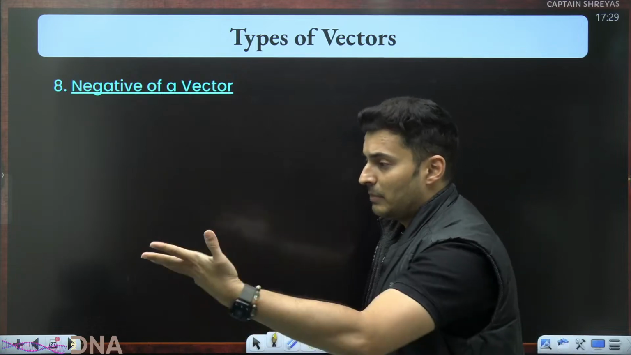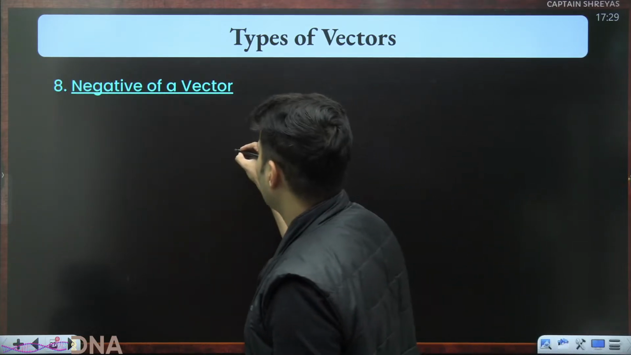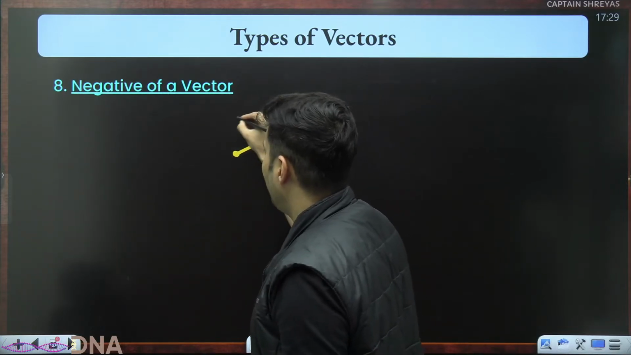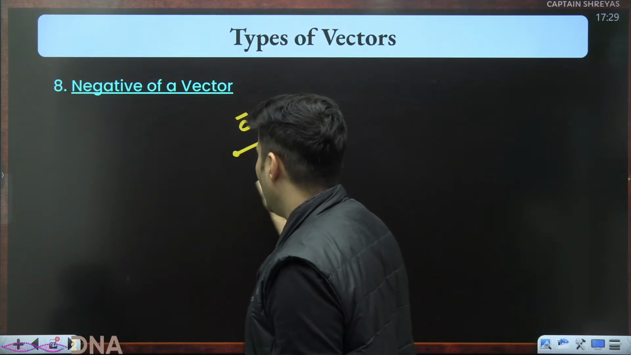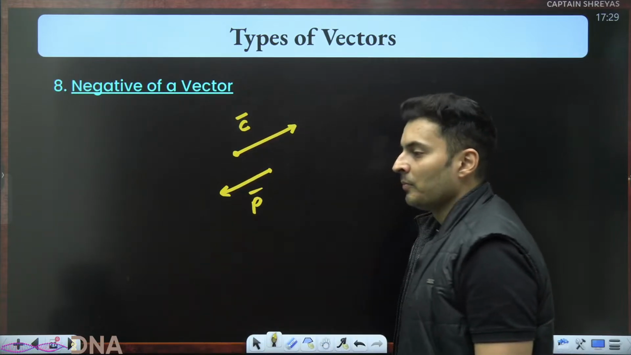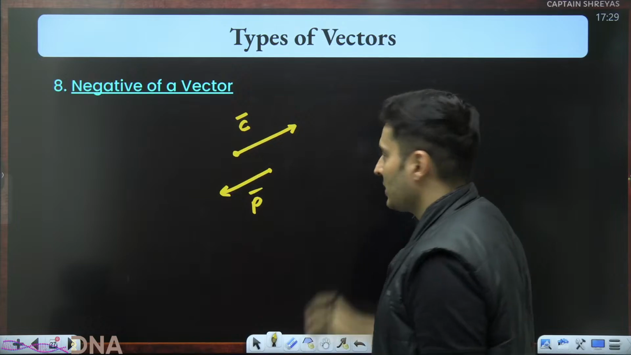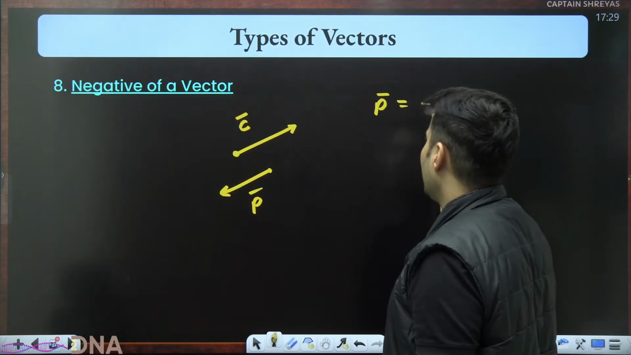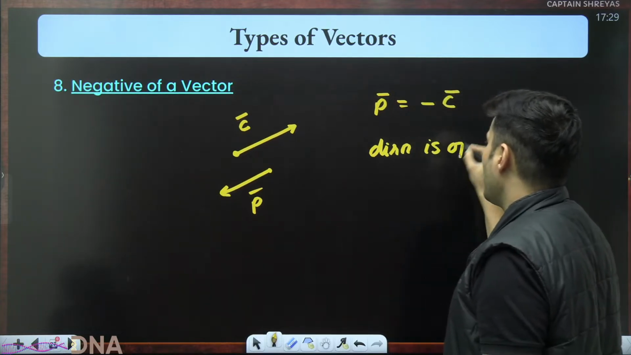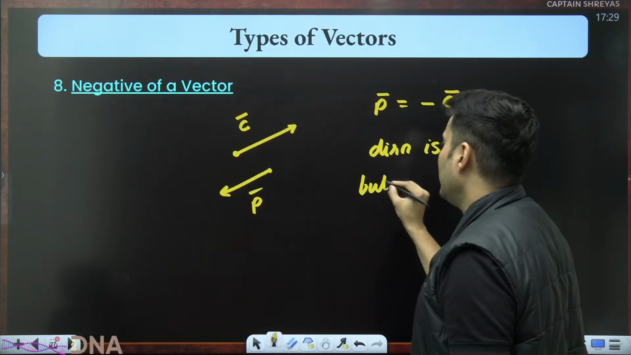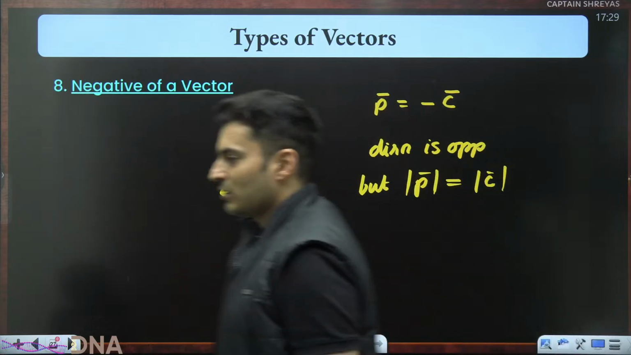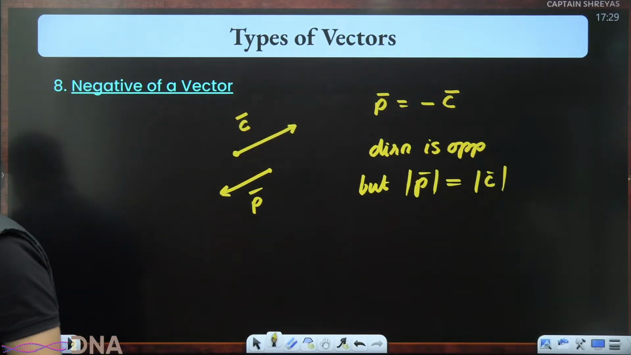Now, negative vector. Once they became boyfriend and girlfriend, obviously they will fight also, right? Yes or no, my dear warriors? Imagine one day when they fought, Champa went this way, and Pandu said, I will walk away from you exactly as much as you move away from me. Then they are said to be negative vectors. So the P vector is the negative of the C vector. The direction is opposite, but the magnitudes are still equal. The magnitude of P is equal to the magnitude of C. That is what a negative vector is.